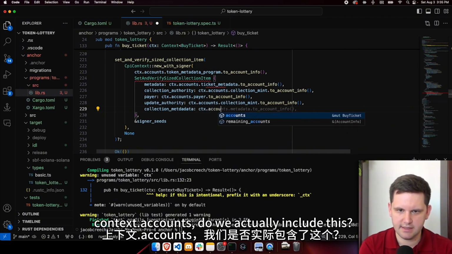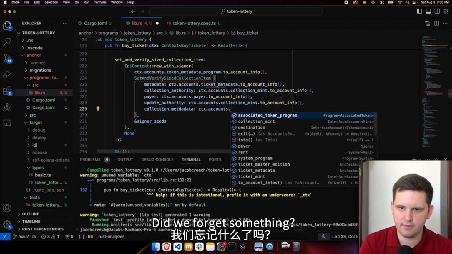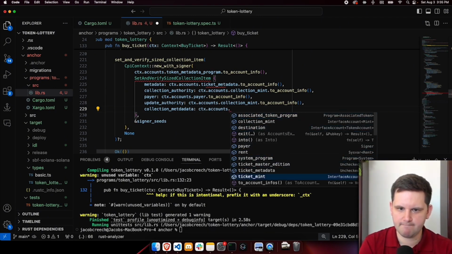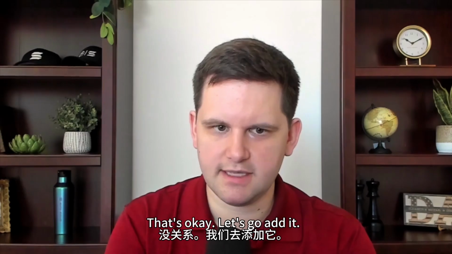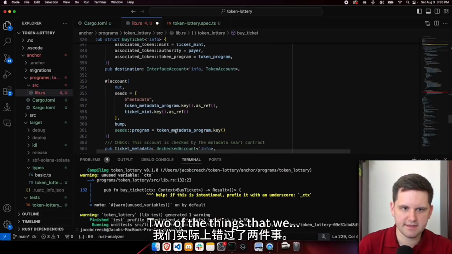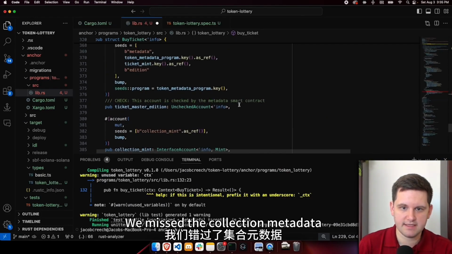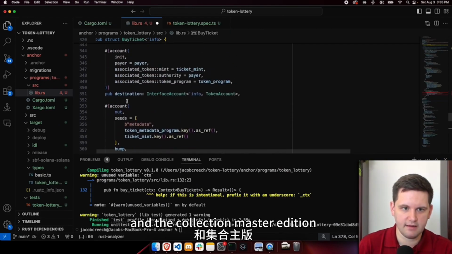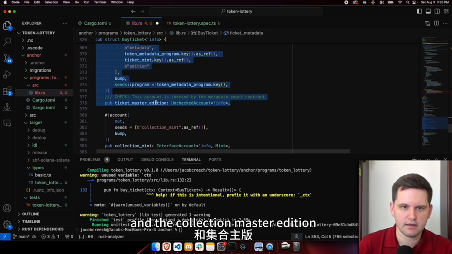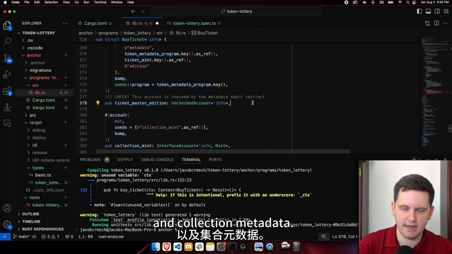Context.accounts. Do we actually include this? Maybe did we forget something? I think we forgot something. That's okay. Let's go at it. I just double checked. We missed two things: the collection metadata and the collection master edition.